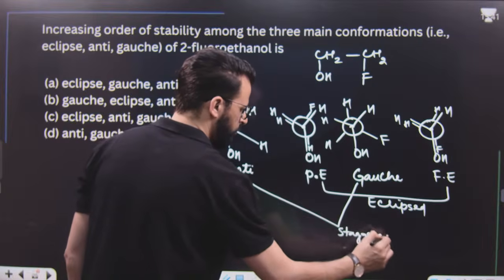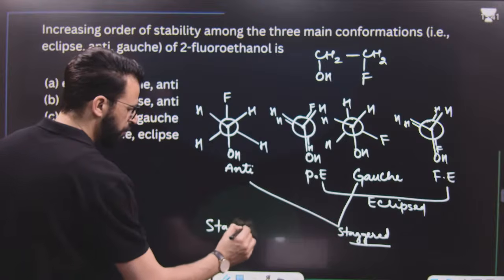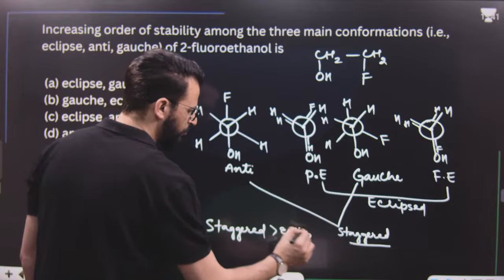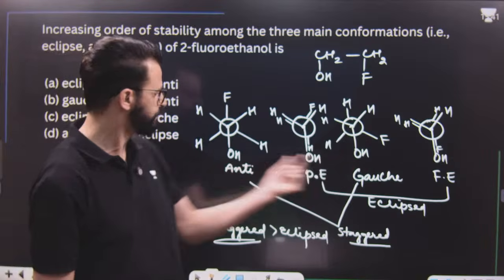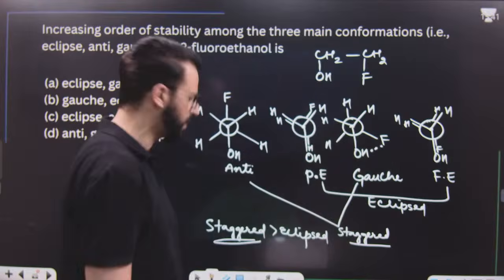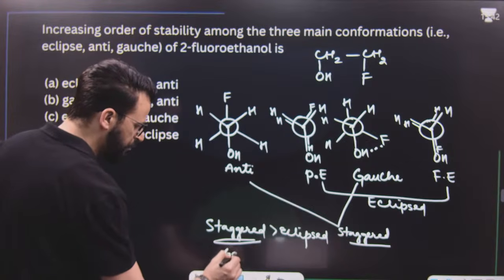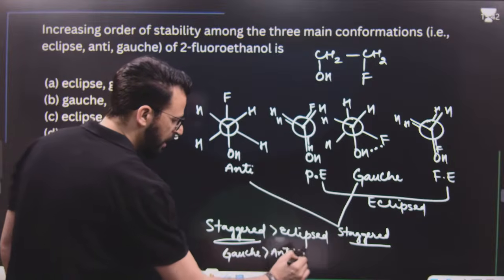And we know in case of staggered form, repulsions or strain is very less as compared to eclipsed form. So staggered is more stable than eclipsed. But among staggered, among NT and gauche, in gauche there is hydrogen bonding. So among staggered, it is gauche which becomes more stable as compared to anti, and after that it is eclipsed.